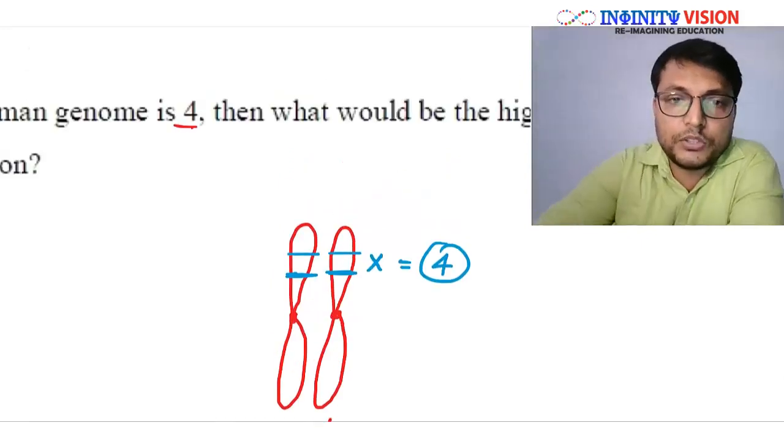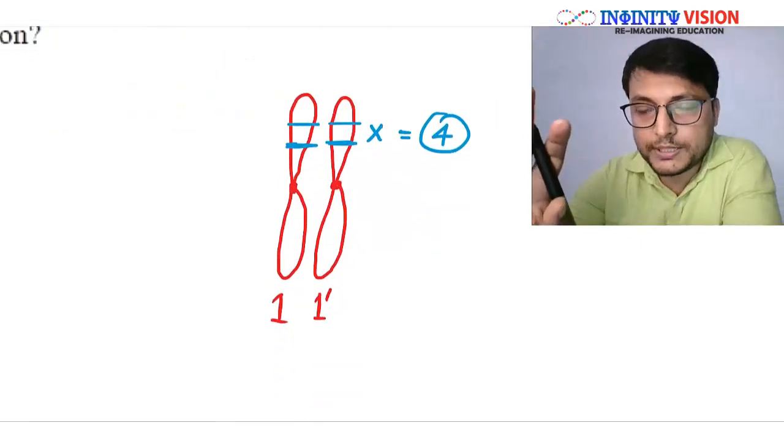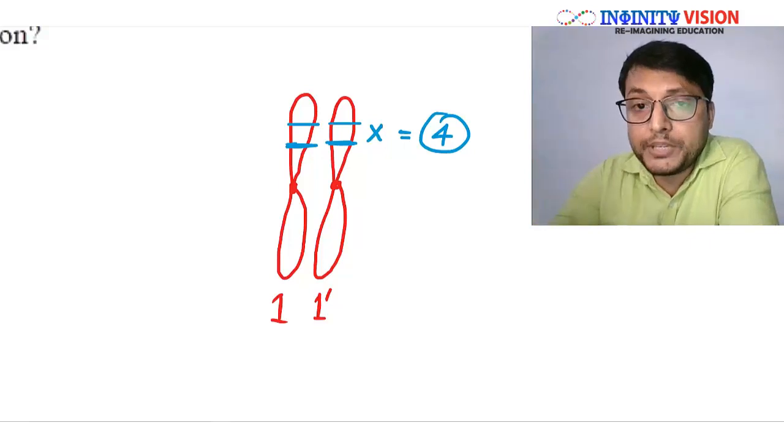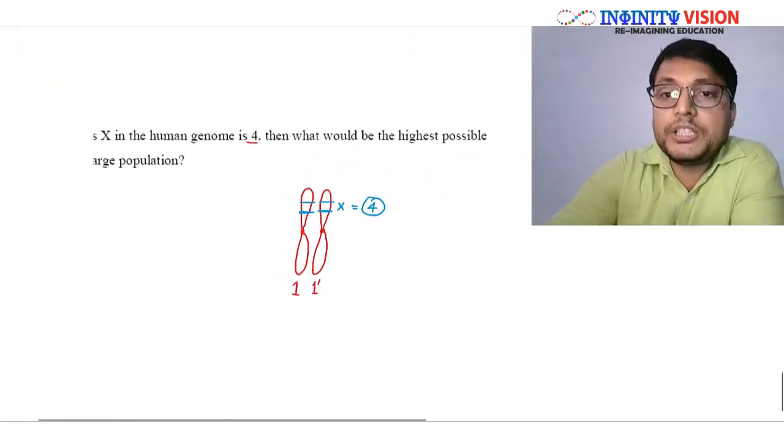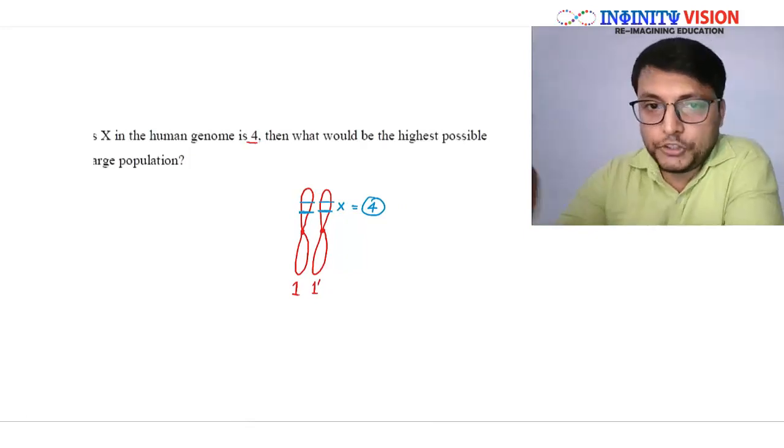Correct? Then what would be the number of possible genotypes in a large population, right?